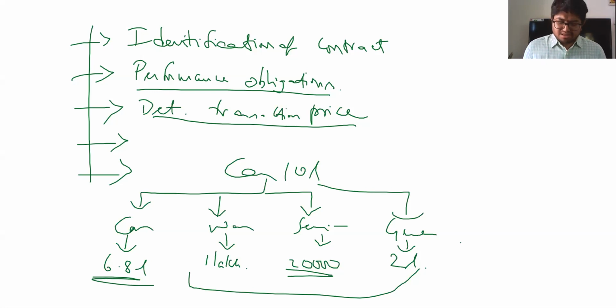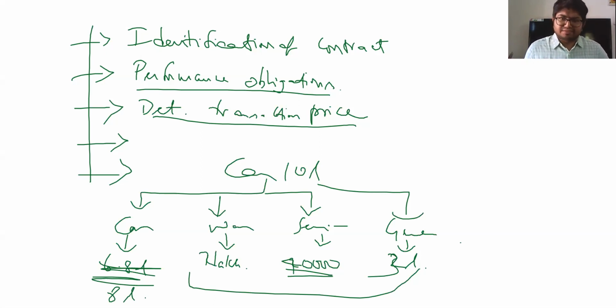For example, I have made this as part of 10 lakhs. Mostly what happens is, because I'm bundling all this and giving it to you, I'm giving it at these rates. If I have to give it as an independent product, I would give it as 2 lakhs for warranty, 40,000 for service, 3 lakhs for guarantee, and the car alone, if you ask me, I would sell it for at least 8 lakhs. Otherwise, I will not sell. These are the prices which I have fixed.